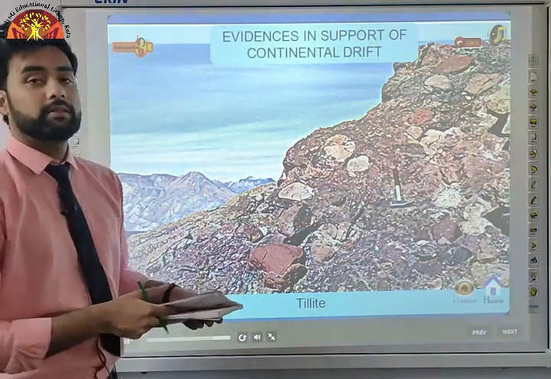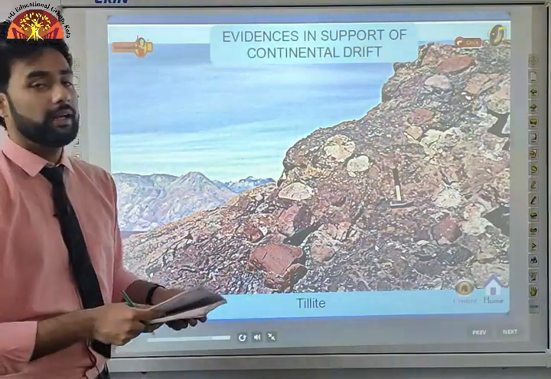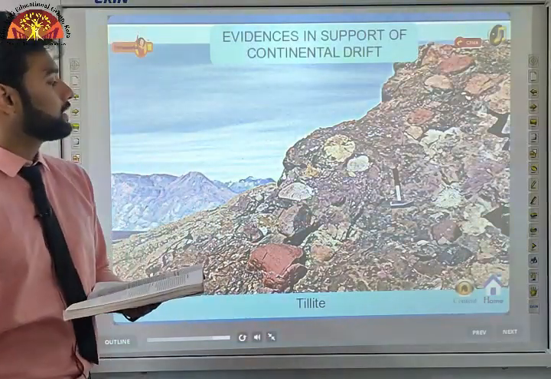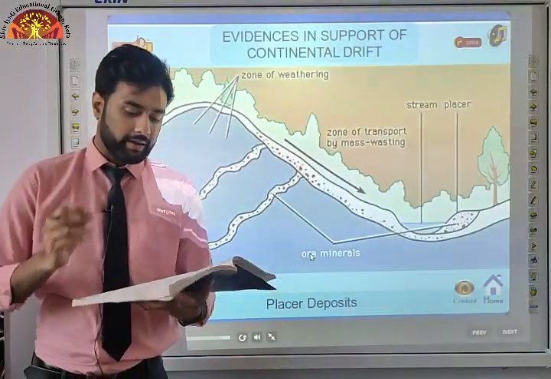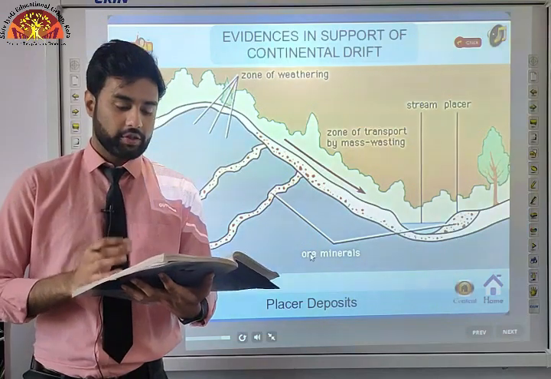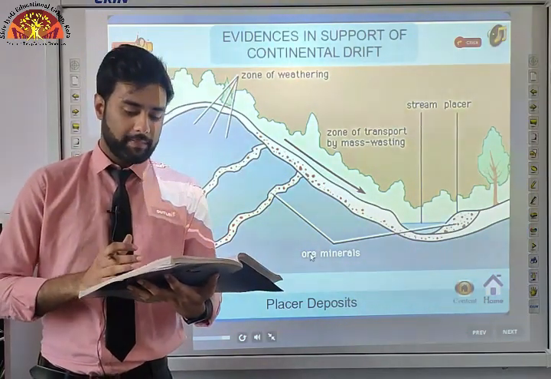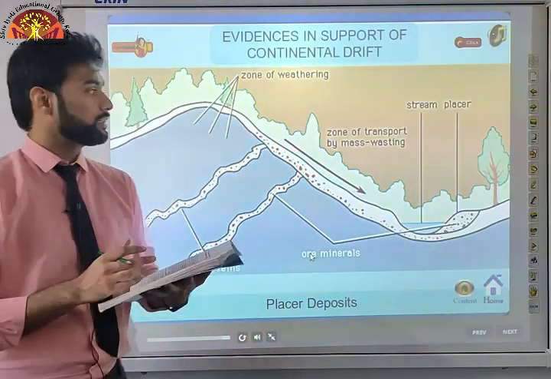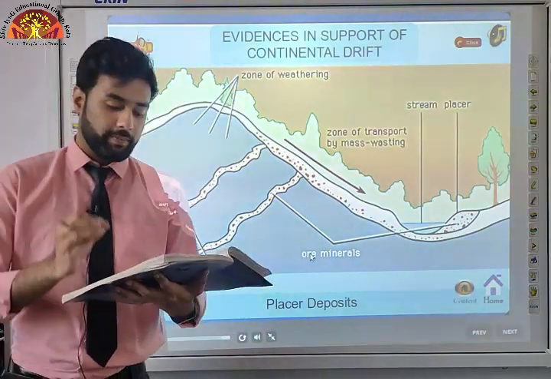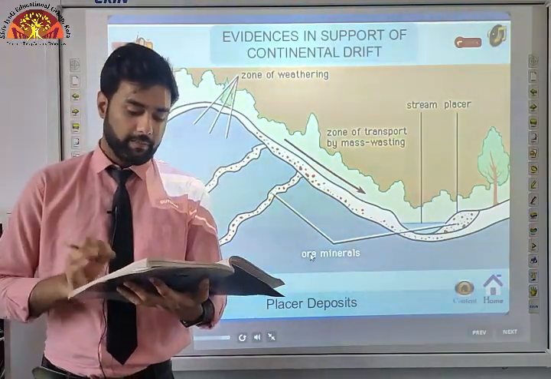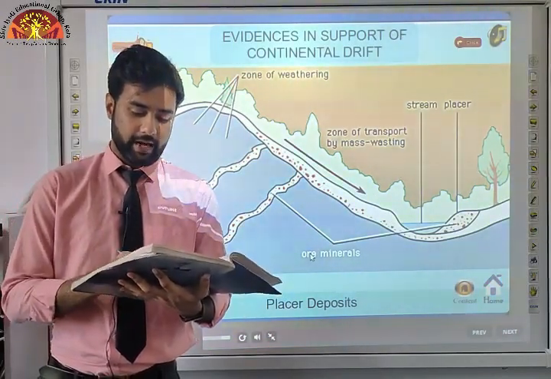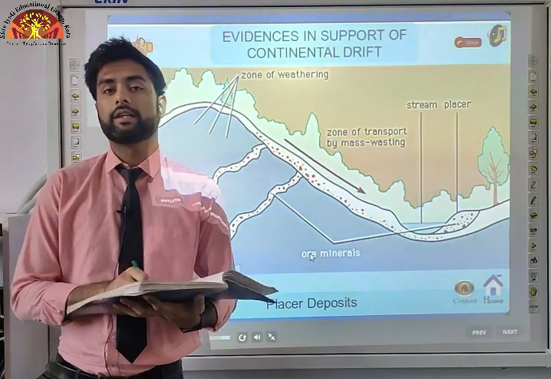So apart from the rocks, different types of soil have also been found on the different continents. Now next is placer deposits. The occurrence of rich placer deposits of gold in the Ghana coast and the absolute absence of source rock in the region is an amazing fact. Now in the Ghana coast, we have found deposits of gold. The gold bearing veins are in Brazil, and it is obvious that the gold deposits of Ghana are derived from the Brazil plateau when the two continents lay side by side.